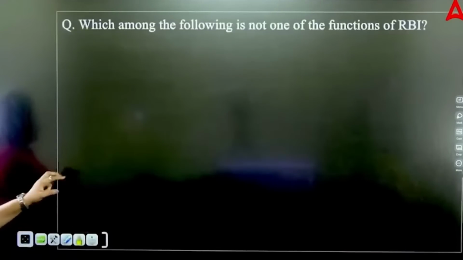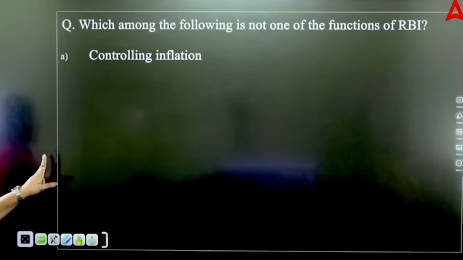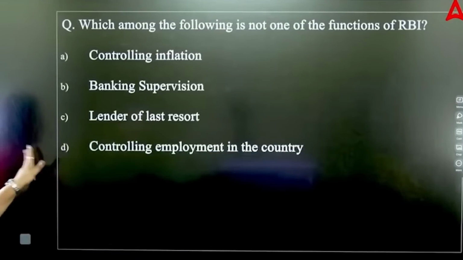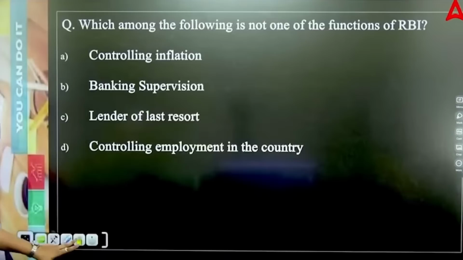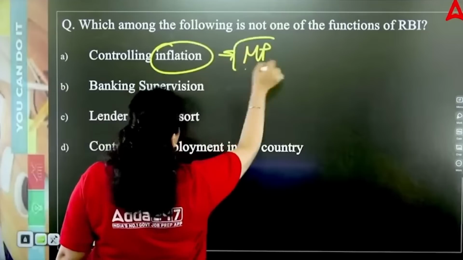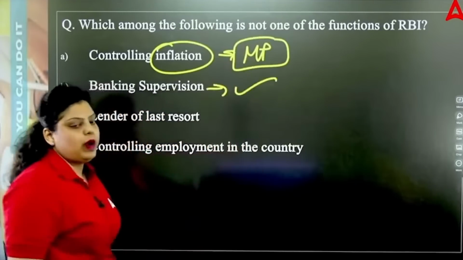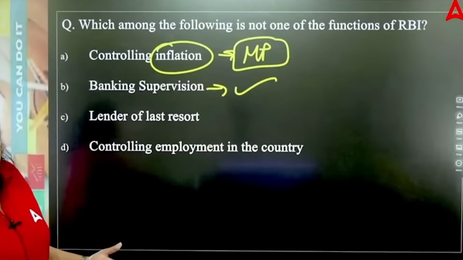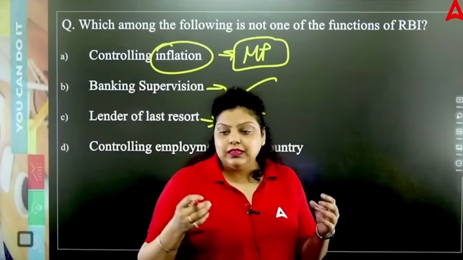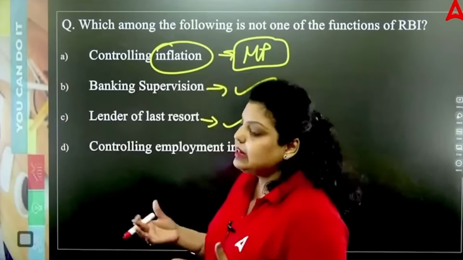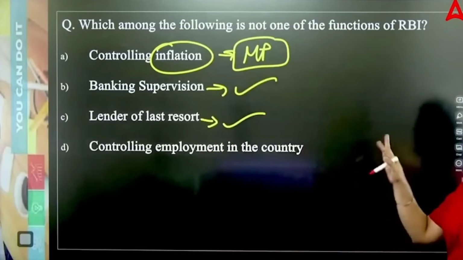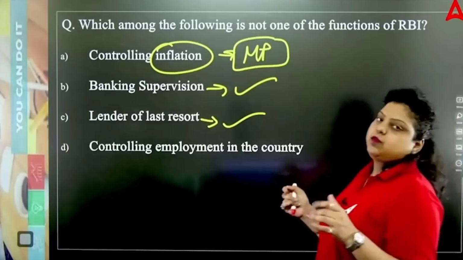Now, which among the following is not one of the function of RBI? First, controlling inflation. Second, banking supervision. Third, lender of last resort. Fourth, controlling employment in the country. So it's very obvious inflation will be controlled by using the monetary policy instrument. Banking supervision RBI do by the help of Banking Regulation Act. RBI got this authority to do the supervision. Lender of last resort means whenever commercial banks need a capital, they need a fund and their funding is not available in the market anywhere, they can go to the RBI and they can ask for a loan from RBI.